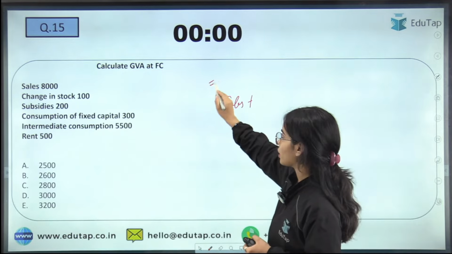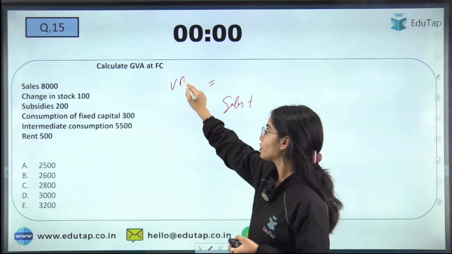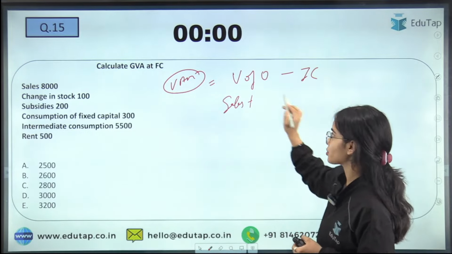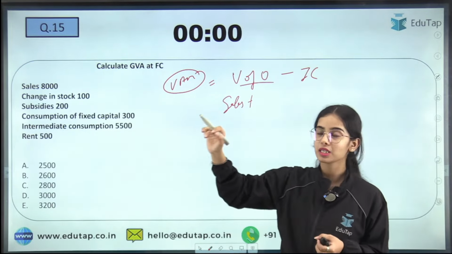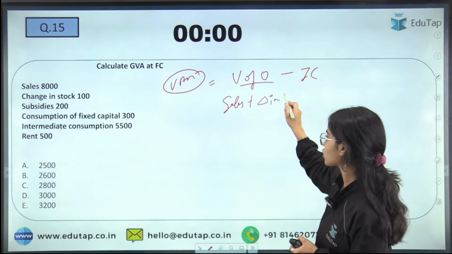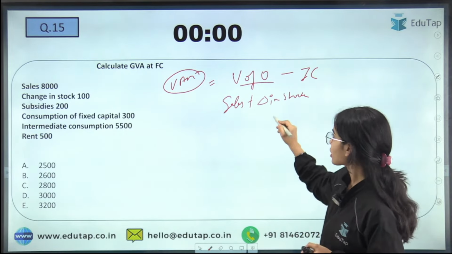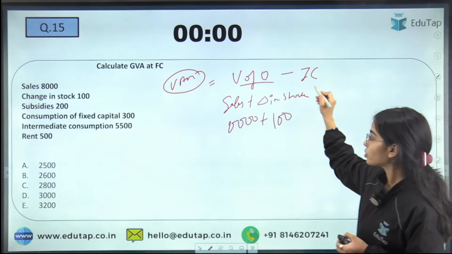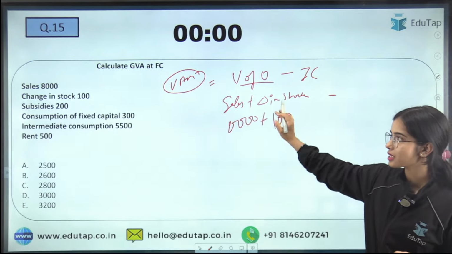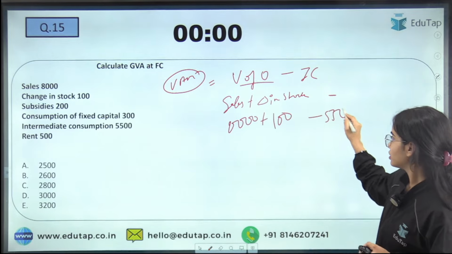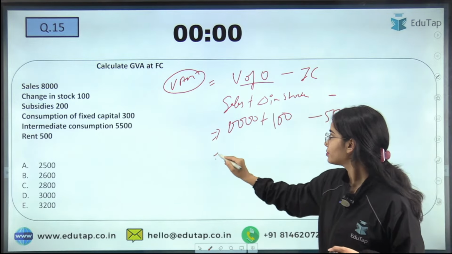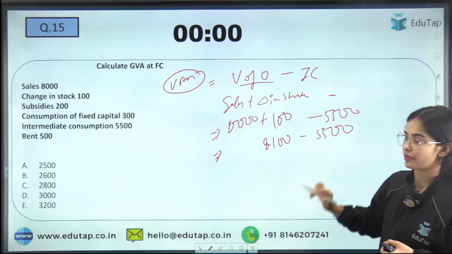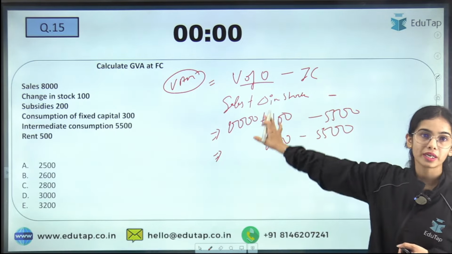So the formula of the value added method is value of output minus intermediate consumption. Value of output means sales plus change in stock. Change in stock is 100. Sales is 8,000. Now minus intermediate consumption. Intermediate consumption is 5,500. So what is the answer here? 8,100 minus 5,500. Okay. So this is what you have got.